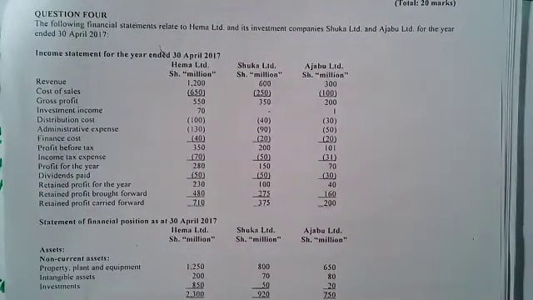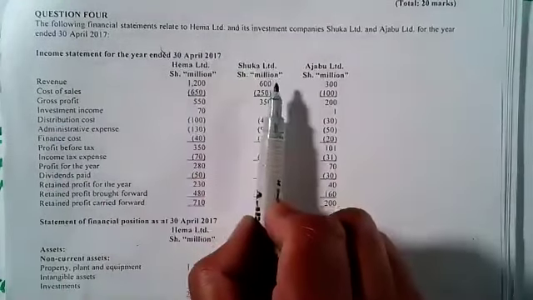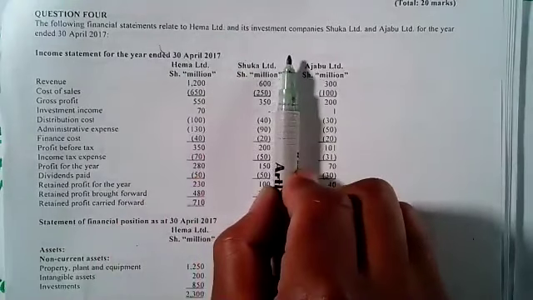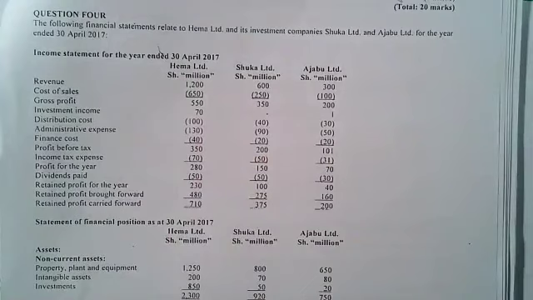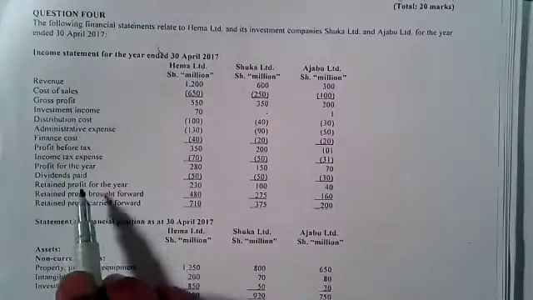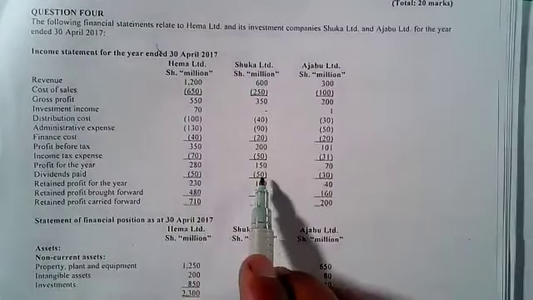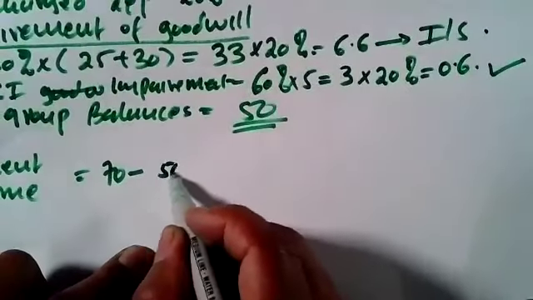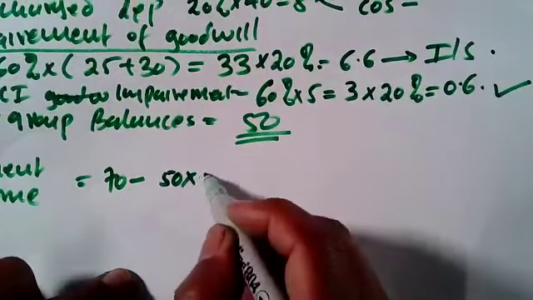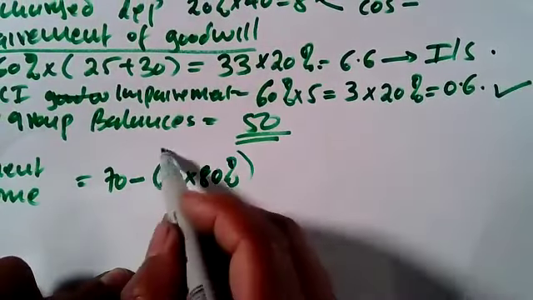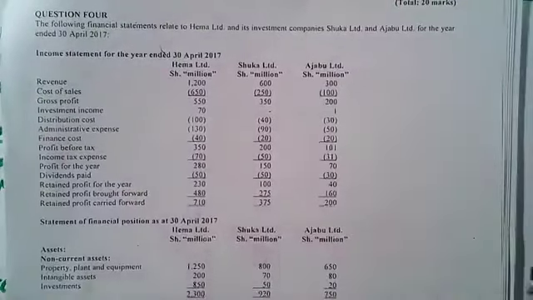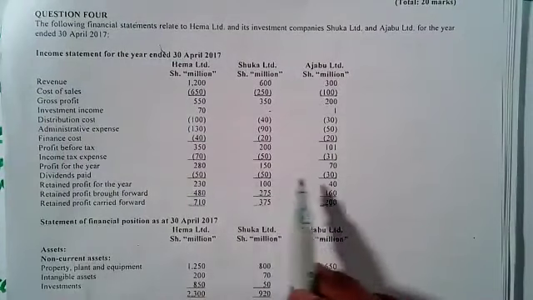Also remember, Hema had given a loan to Shuka, of which Shuka paid an interest. So it's already included under investment income. So what we do, you eliminate those intergroup items. They are called intergroup balances. So you take 70 minus the dividend paid by Shuka. Shuka paid a dividend of 50, but of this 50, 80% goes to the parent because we are controlling them 80%. Plus, Ajabu is part of the group and they paid a dividend of 30.